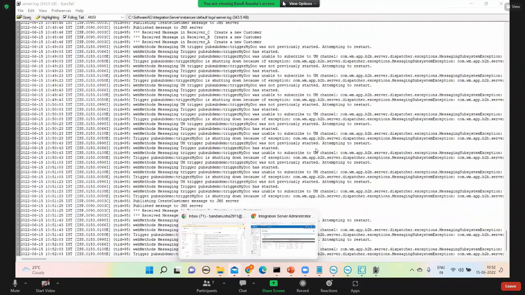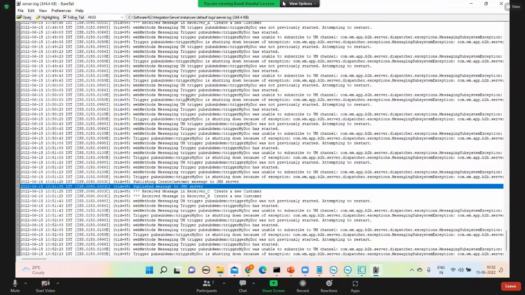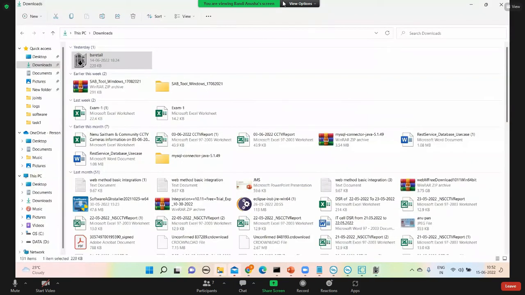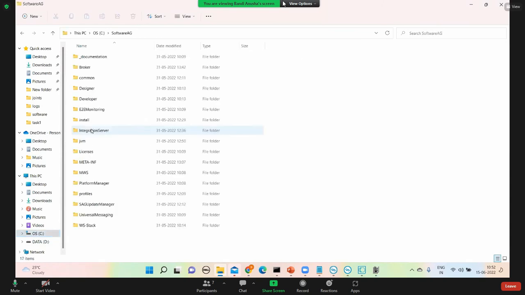They tell how the messages are coming, how they know. So we open the log file, the server.log file. It's a text editor, this is a text editor only. Just like you right click and open the log file. So you will go to this one folder, the Software AG folder. Actually, yesterday Ms. Anusha opened this. Yes, sir.